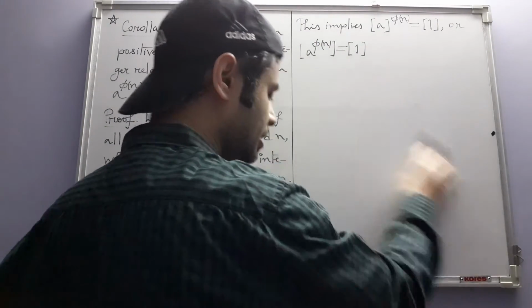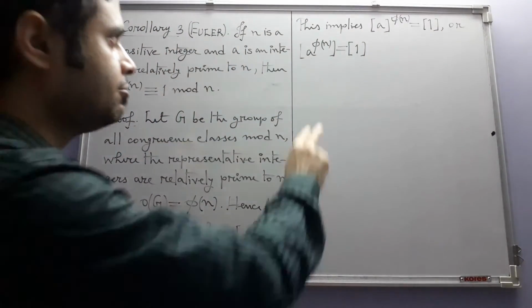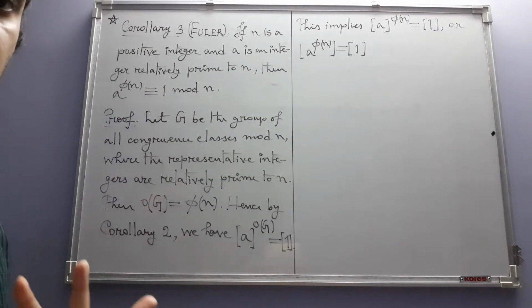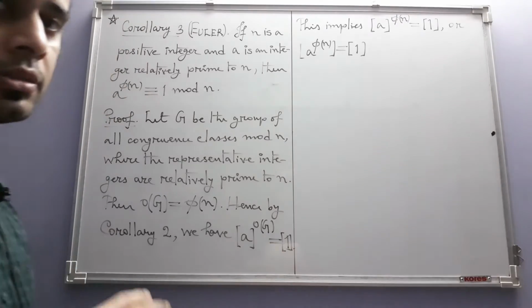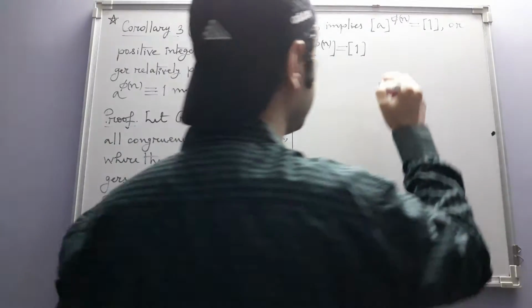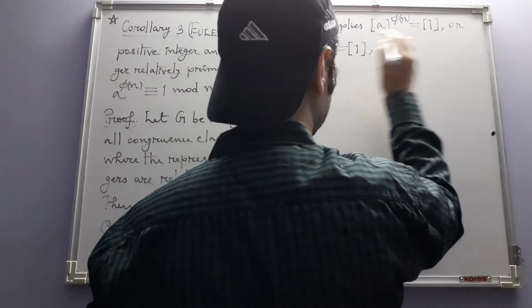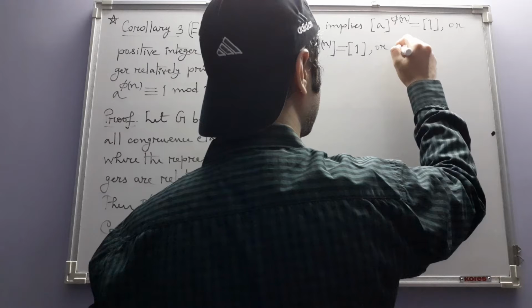Now these two congruence classes are equal if and only if their representatives are congruent to each other modulo n, according to the definition of these congruence classes, the equivalence classes.